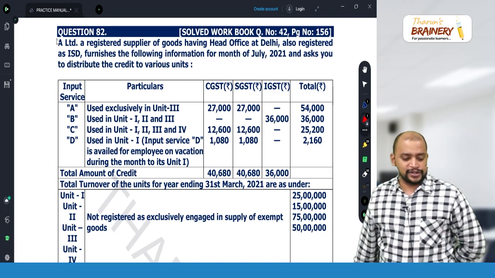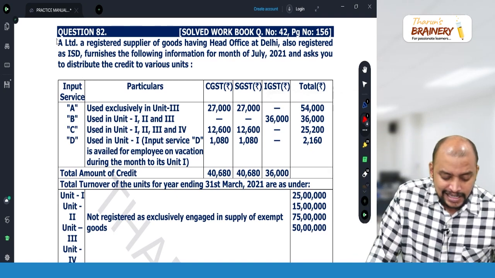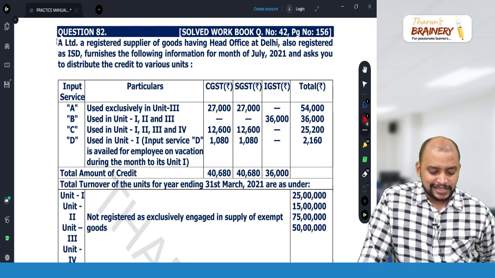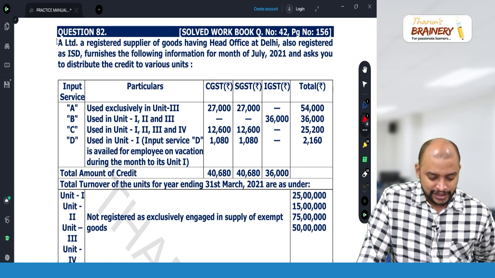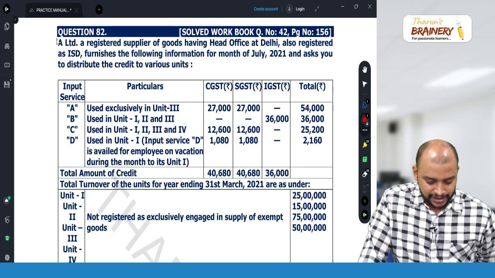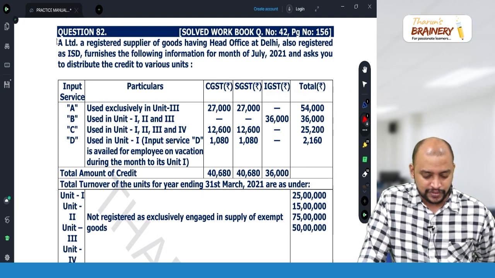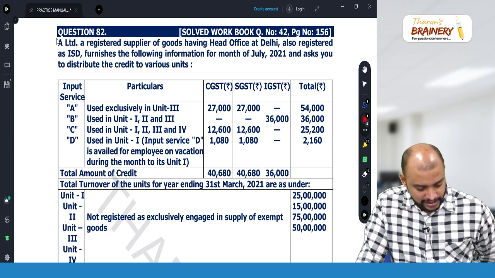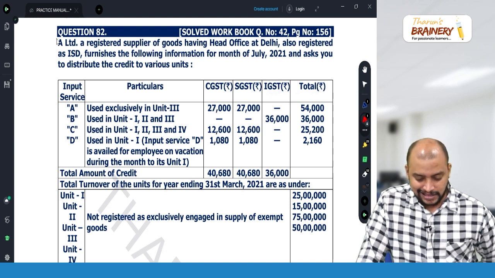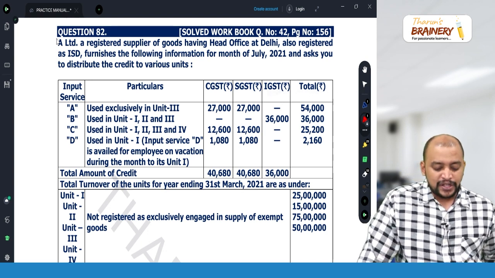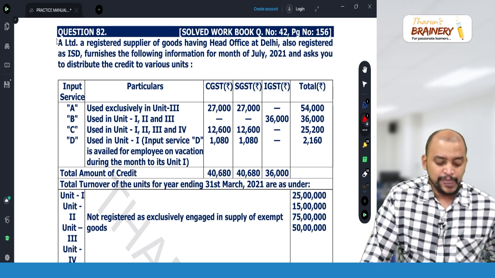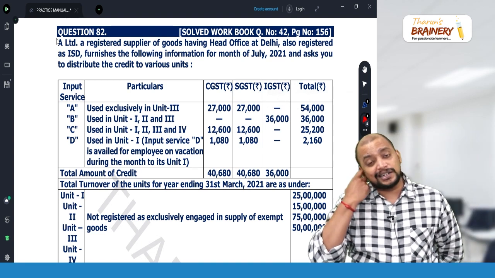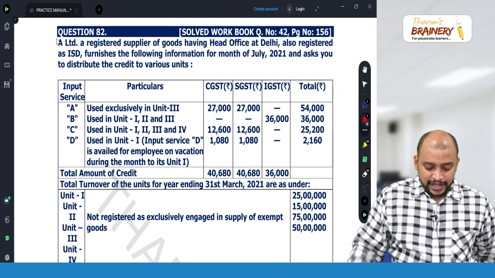Now, look into this question. A Limited, a registered supplier of goods having head office at Delhi, also registered as input service distributor, furnishes the following information for the month of July 2021 and asks you to distribute the credit to various units: CGST, SGST, IGST and total. Input service A is used exclusively in unit 3. So therefore this entire credit will be distributed to unit 3.